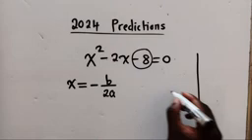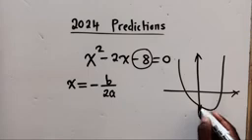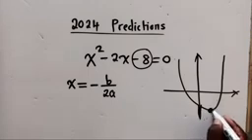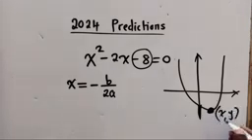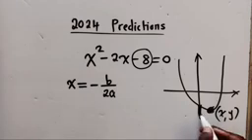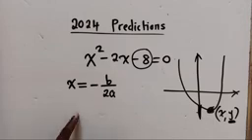So the graph, the way it is, it's like this. This is a graph. So if they say find the turning point, they want you to find the coordinates here where the graph is turning. You find the x and the y value at the turning point. But in this case, they have said, find the minimum value of the graph. So for the minimum value, we will only be interested in finding the y value. So in order for us to find the y value, we're going to use this formula. There is another formula which we can use, but we'll use this formula.